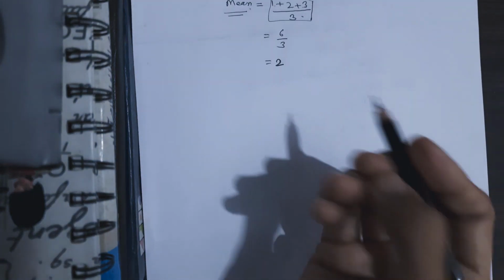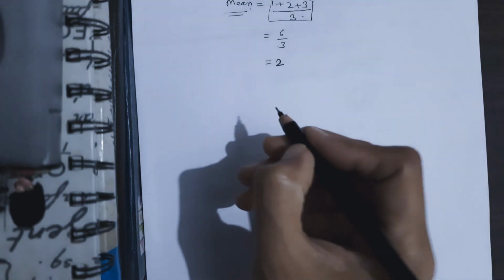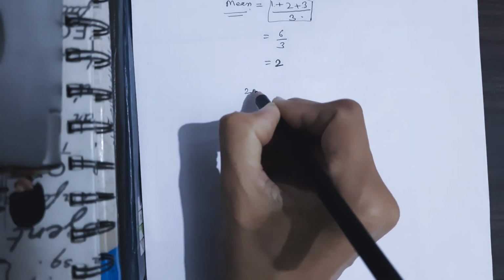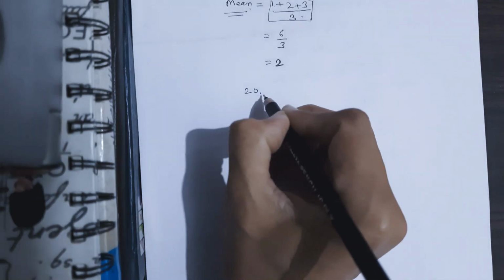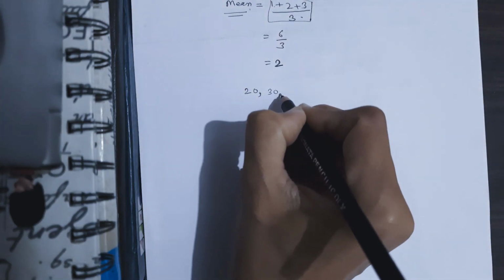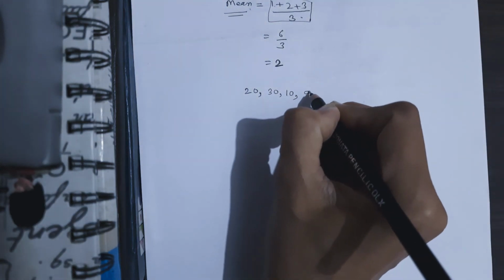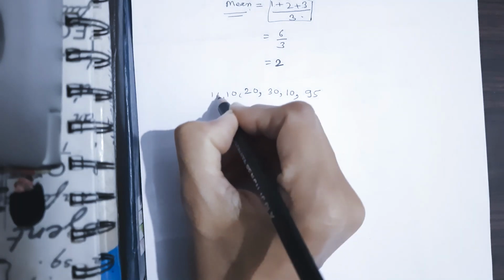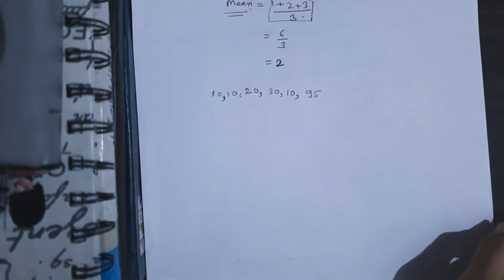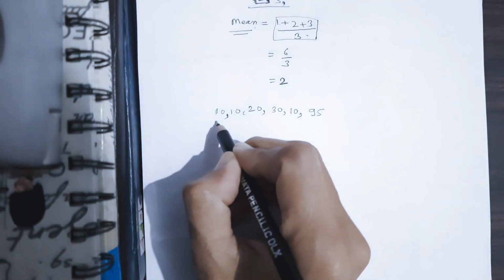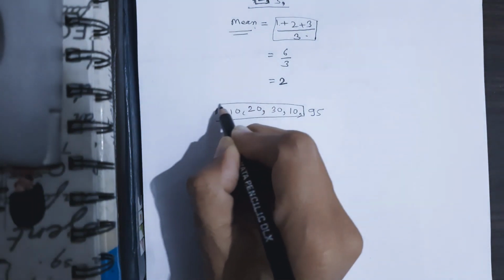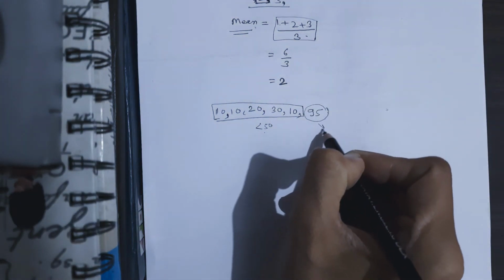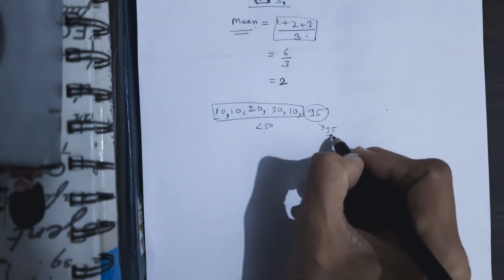But suppose I am calculating the average salary of a company's employees, and I have these numbers, in thousands: 20,000, 30,000, 10,000 and 95,000. Some employees have 10,000. Now in this information we can see that almost everyone has a salary less than 50,000, but only one employee has a salary more than 50,000, almost 95,000.